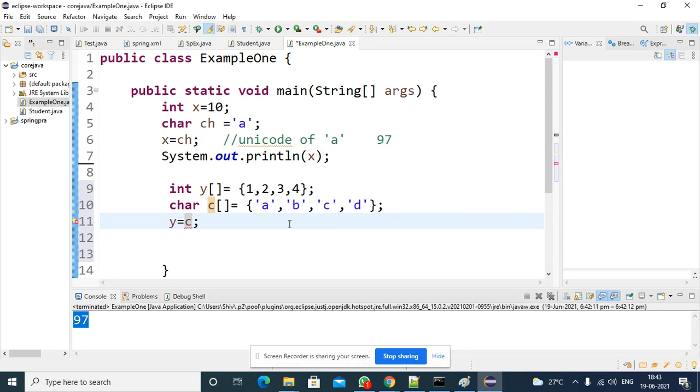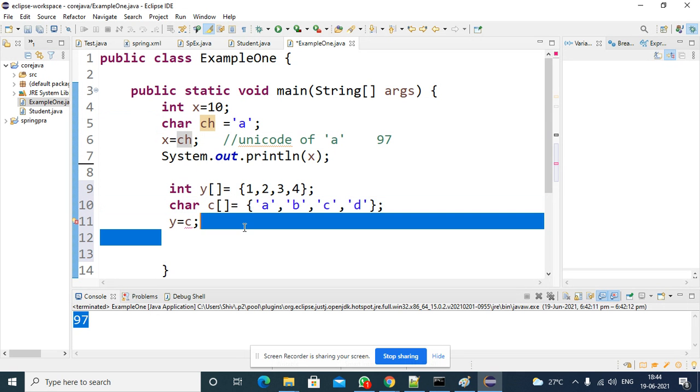The point is that character elements can be promoted to integer elements, no problem. But a character array cannot be converted into an integer array. That is a syntax error. You have to remember this point.